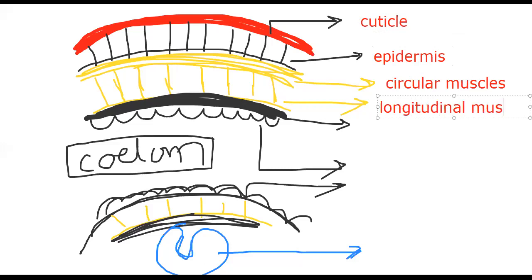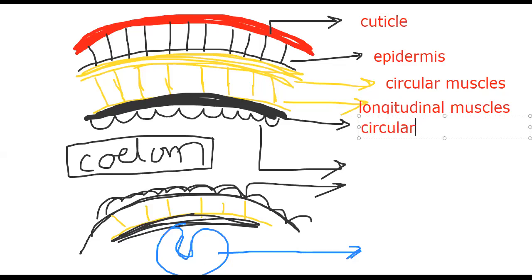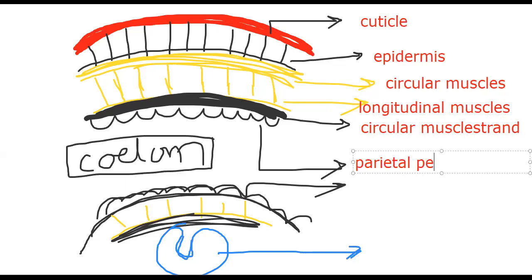Longitudinal muscle. Below the longitudinal muscle, a circular muscle strand is there again. Circular muscle strand. Okay, next, parietal peritoneum. We can say it as parietal peritoneum, the innermost layer of the body wall.